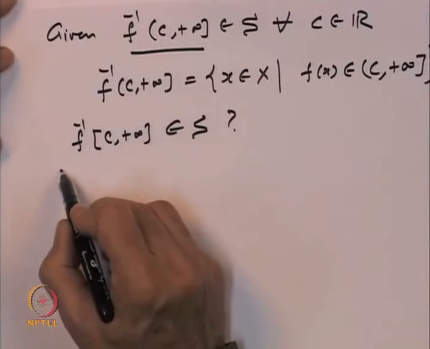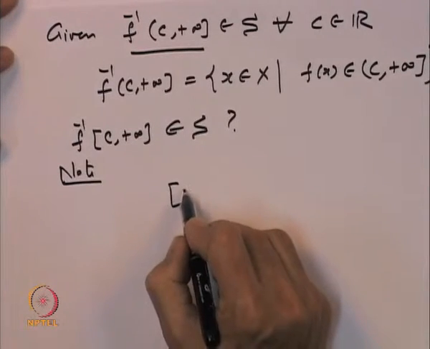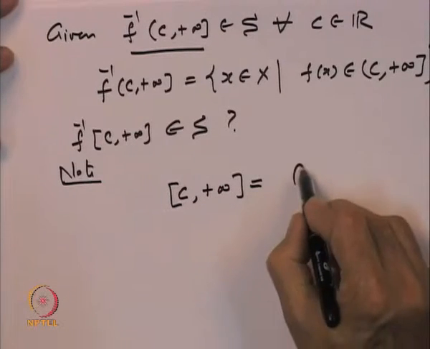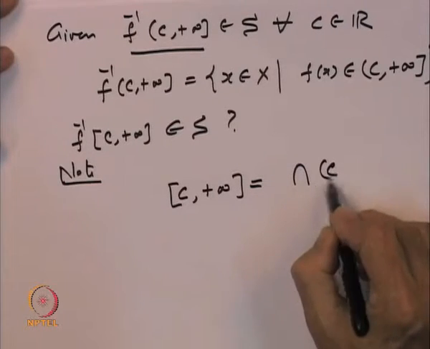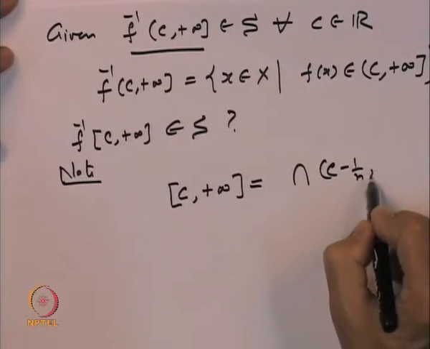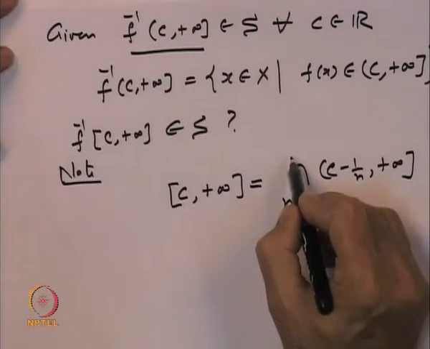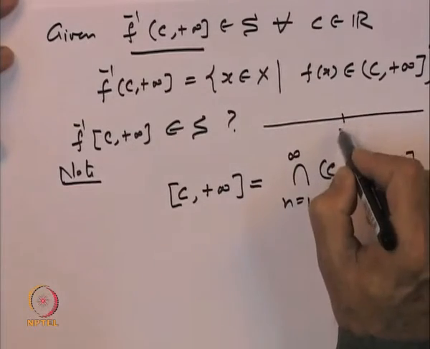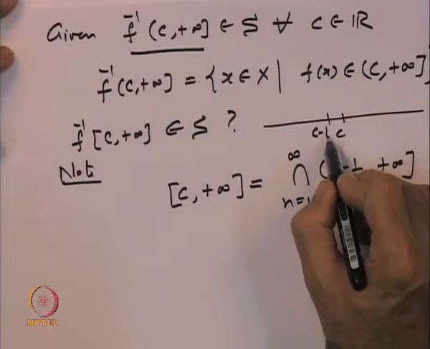So, to show that, let us observe the simple set theoretic equality, namely the closed interval [c, plus infinity] can be written as the intersection of the open intervals (c minus 1/n, plus infinity], over all n. So, keep in mind here is c and here is c minus 1 over n.